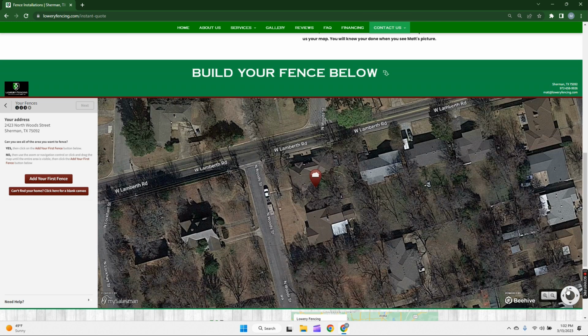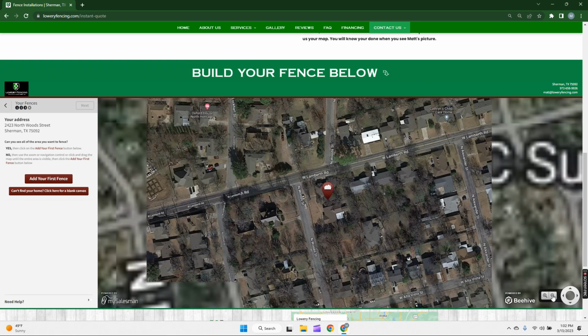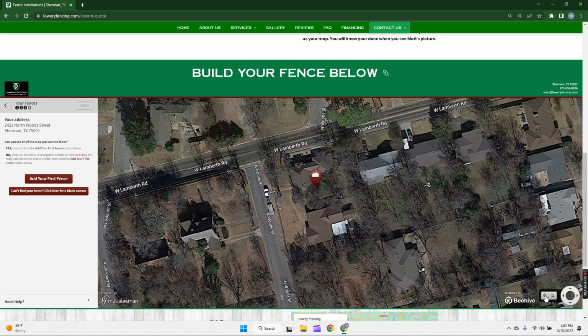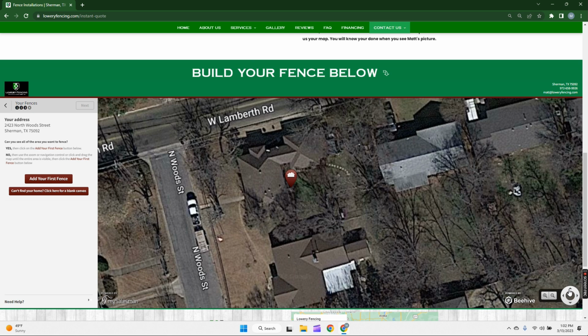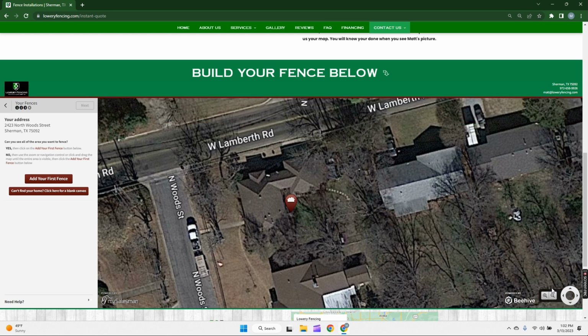And if I need to zoom out or in, I can use these plus or minus magnification buttons right here to zoom out or to zoom in. So since I can see the area pretty good, it's a pretty small little area, I'm going to move up. I can still see it. I can see the whole area pretty good right now, so I'm happy with this. So now that I can see the whole area, I come over here on the left-hand side and I click Add Your First Fence.